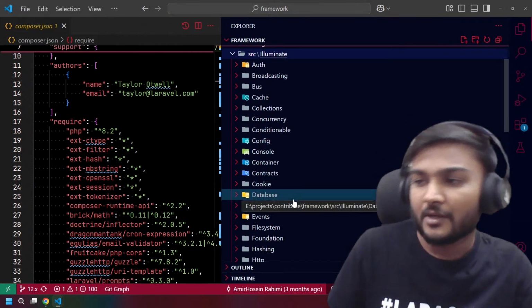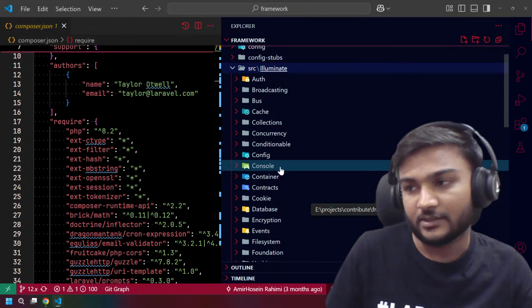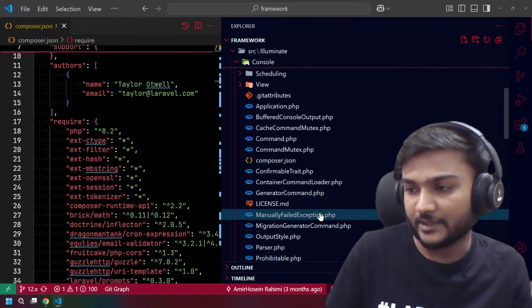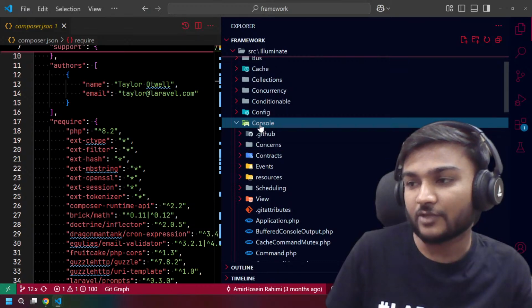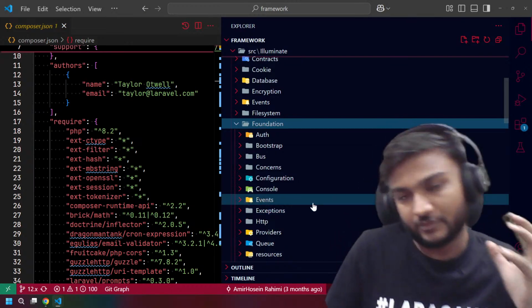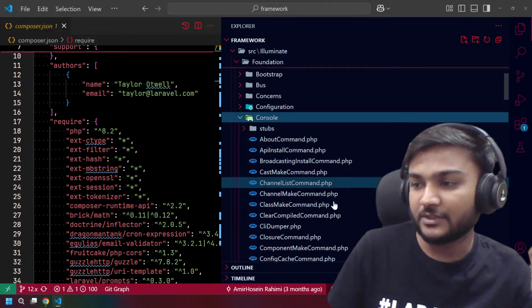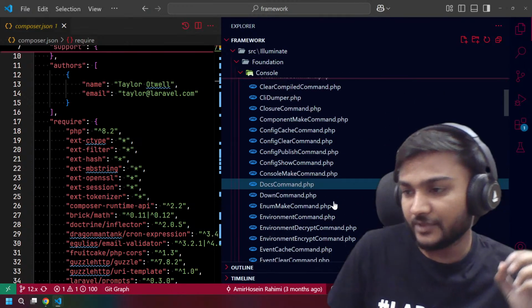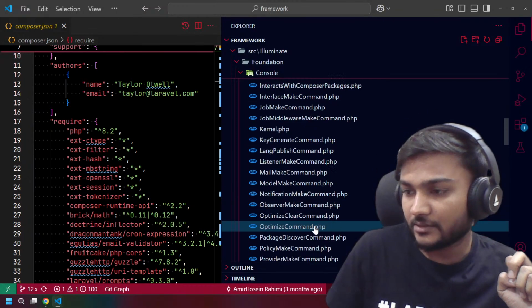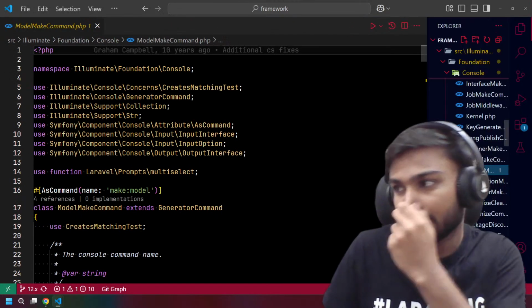Whenever we talk about commands in Laravel, it must be in the console, right? But in this console, we have some other commands than what we are looking for. It will be in the foundation, because most of the stuff we require to build an application is there in the foundation. We will check the console and we can find the job make command, the model make command. So this is what we were looking for.